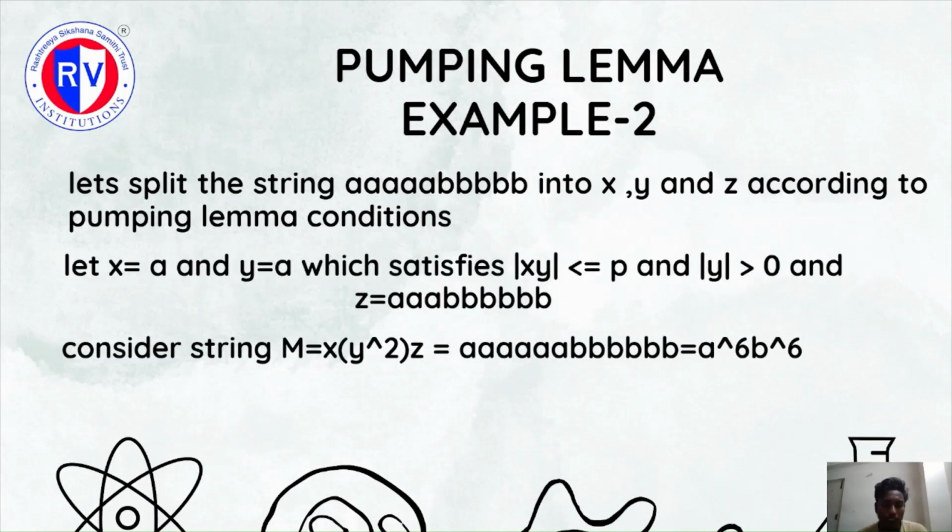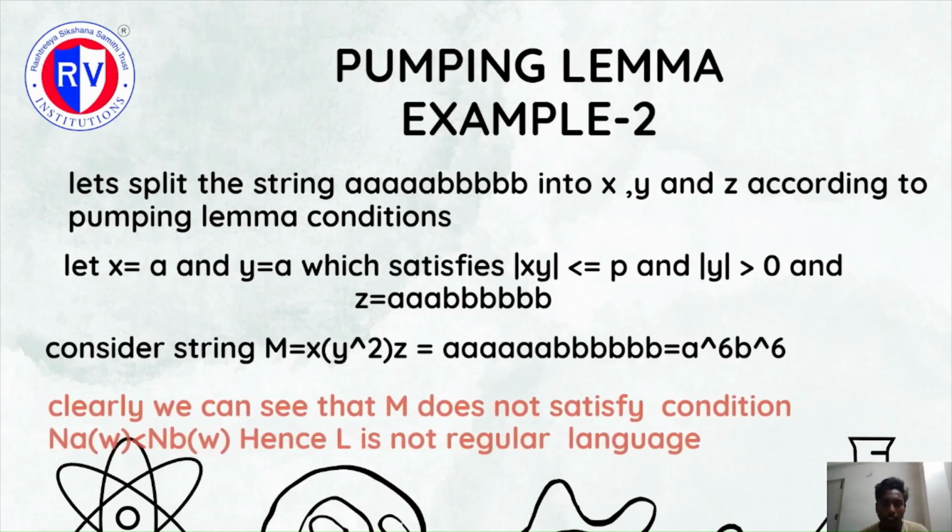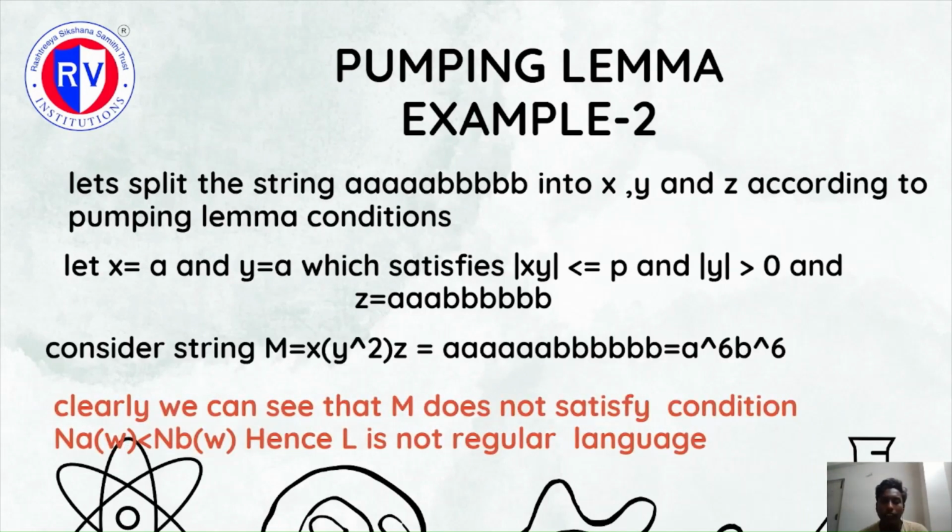Now, if we consider the string x, y square z, it will generate the string a power 6, b power 6. So which is clearly violating the condition of the regular language which we have assumed, that is number of a's in w less than number of b's in w. But in our case we are getting number of a's in w to be equal to number of b's in w. Hence, since one of the conditions of pumping lemma is violated, we can say that L is not a regular language.